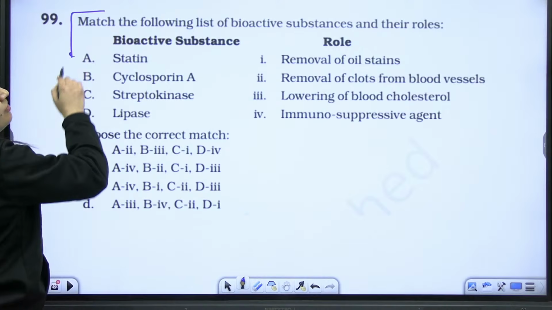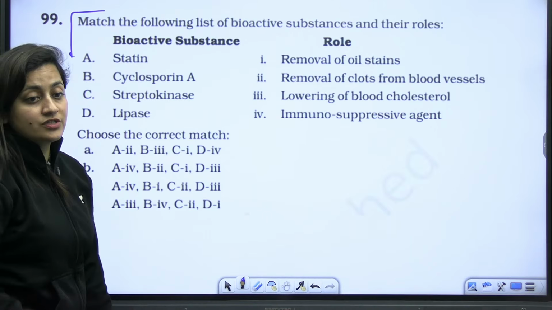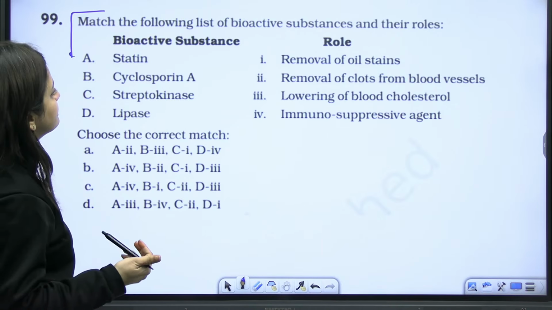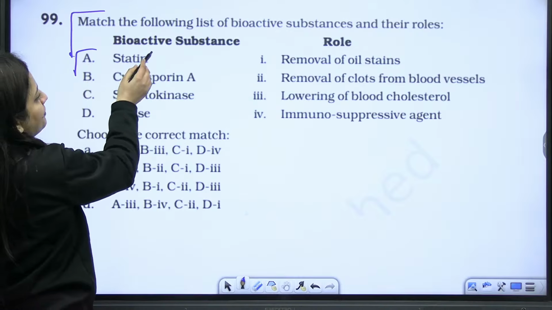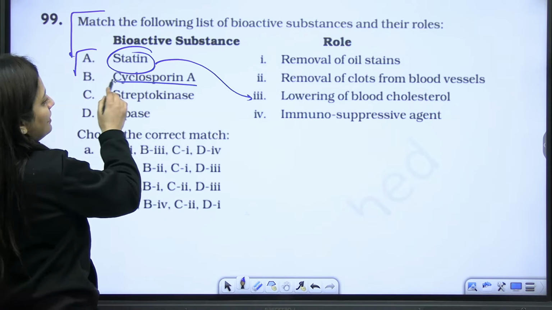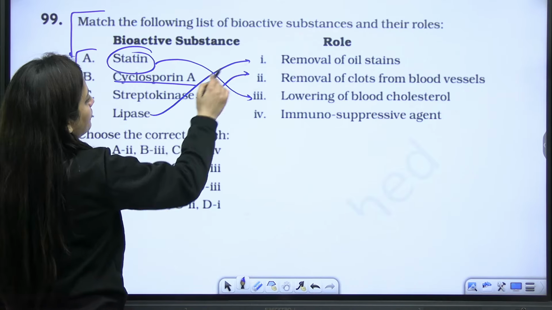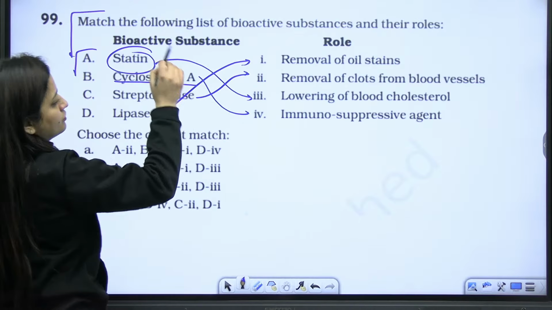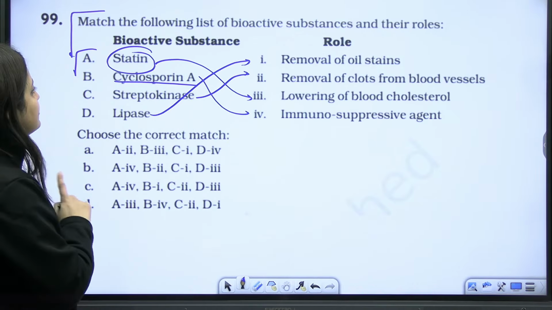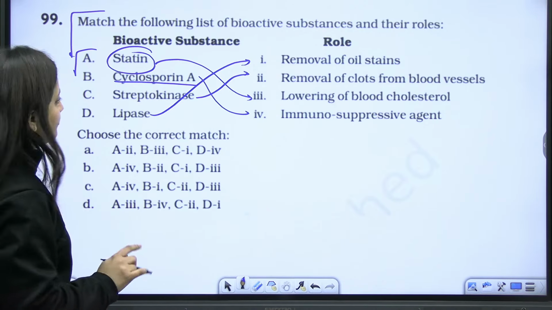Next, match the following list of bioactive substances and their roles. Again, the most repeated one, statin. You know that it will lower the blood cholesterol, right? Removal of blood clots. Lipase will remove oil stain. Immunosuppressive agent. And multiple times, they have asked this question in one way or another.